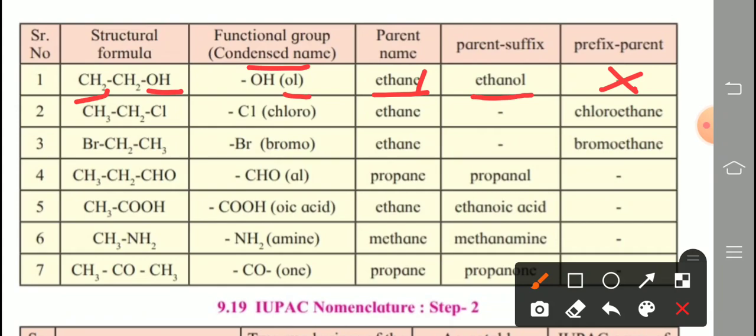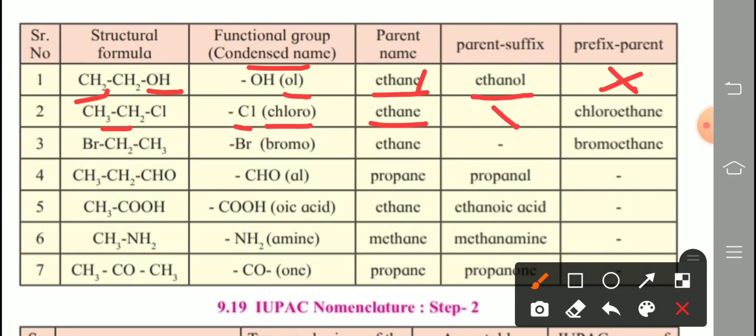Next one, second: CH3, CH2, Cl. Cl means chlorine, so we use the condensed name chloro. In general, for halogens such as chlorine, fluorine, bromine, iodine, the condensed names chloro, bromo, iodo are used first, as a prefix, not at the end, before the name of the parent alkane. With only 2 carbon atoms, it is ethane.